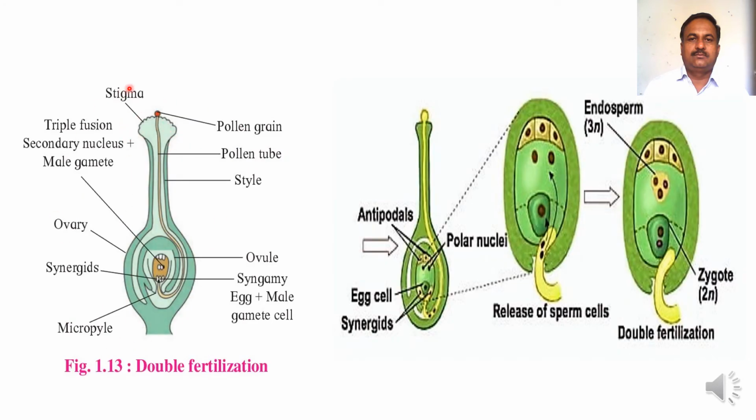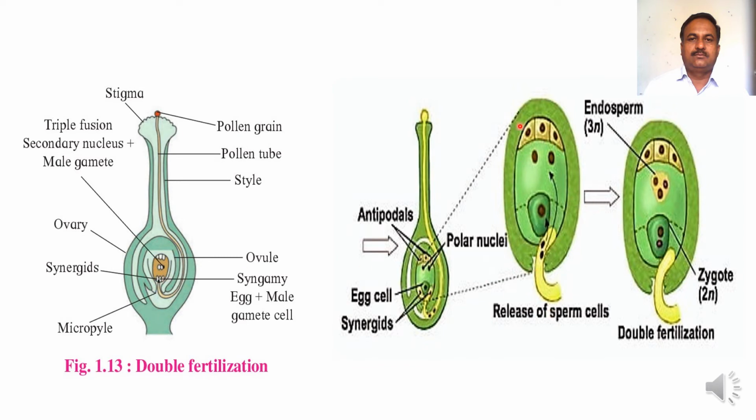This diagram shows the events of pollen germination on the stigmatic surface, the entry of the pollen tube through the style, and finally the pollen tube entering the ovule.